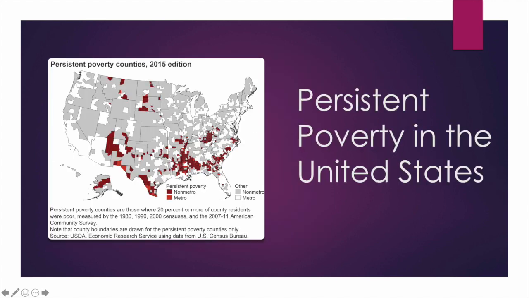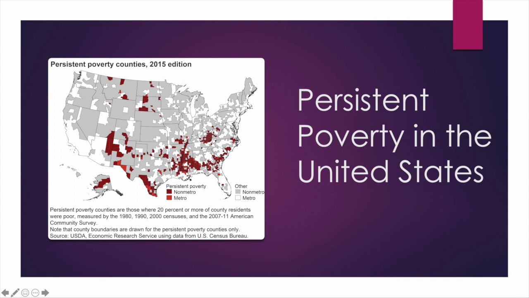We can also see persistent poverty in the United States. We can think about health inequality in relationship to poverty in the US. So in this map from the USDA, you can see persistent poverty, often multi-generational poverty. You can see it concentrated in areas of Appalachia, Kentucky, West Virginia, for example, there. You can see it concentrated in the Mississippi River Delta and other areas, southern Texas, for example, the Four Corners, or southern Utah and northern Arizona and New Mexico, areas where there is persistent poverty.